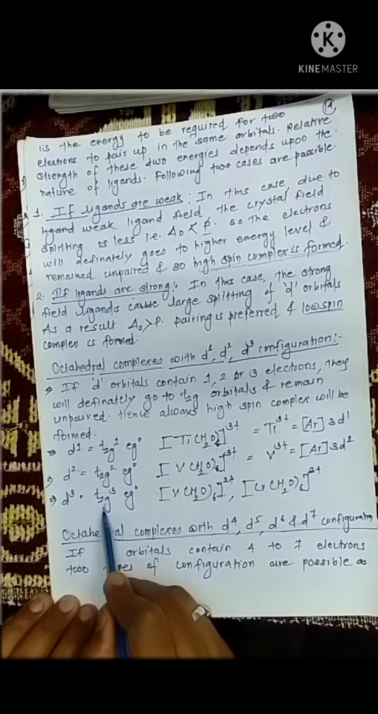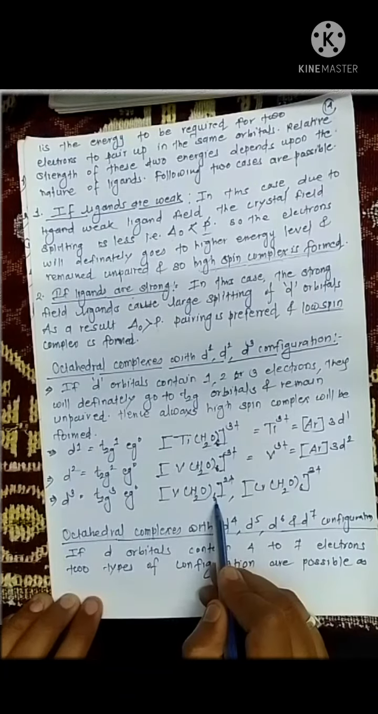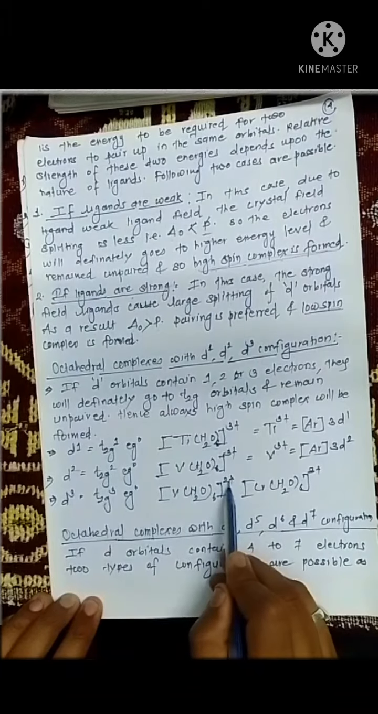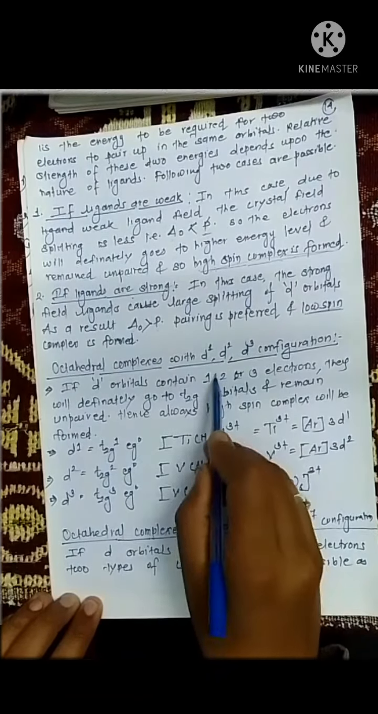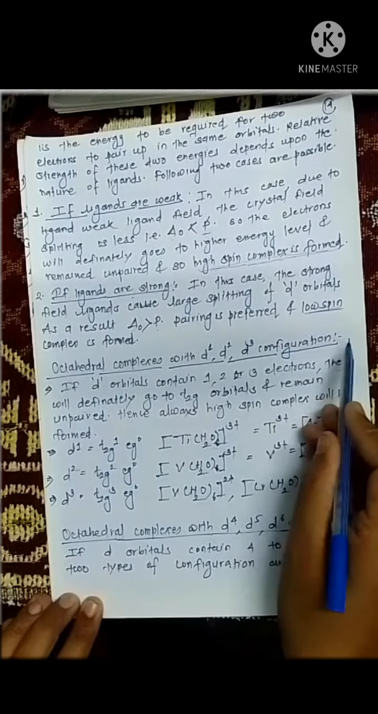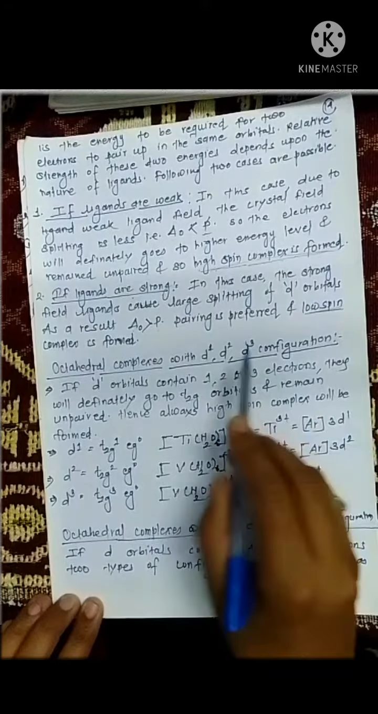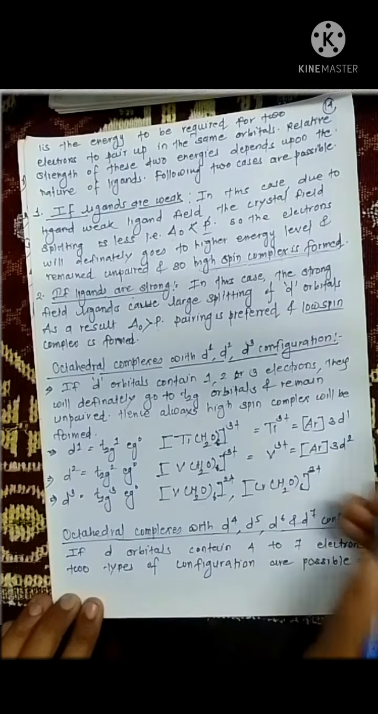In D3 configuration, it is always written as t2g3 eg0. An example is hexaaquavanadium 2+. The role of the ligand does not matter in D1, D2, D3 configuration. Students should note that, whether your ligand is weak or strong, it does not matter. Your D1, D2, D3 are always going to form high spin complexes.